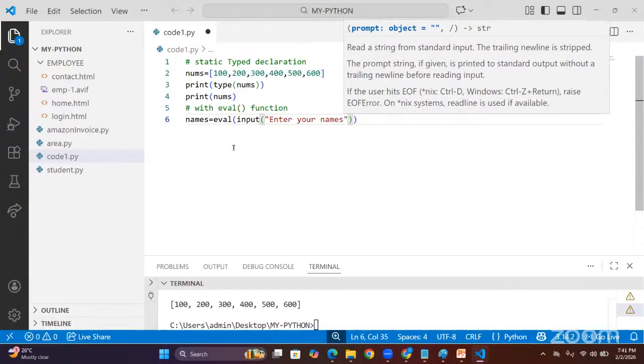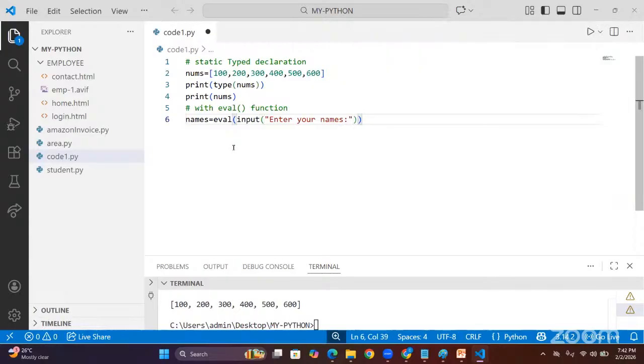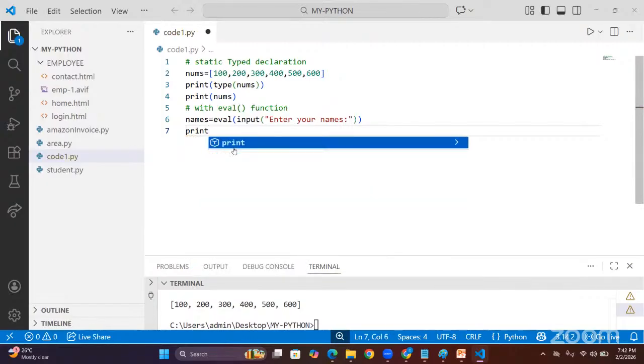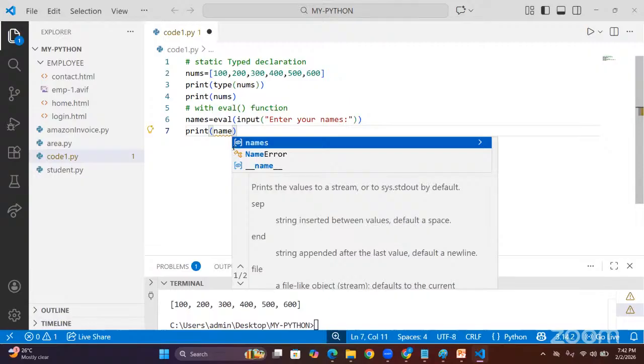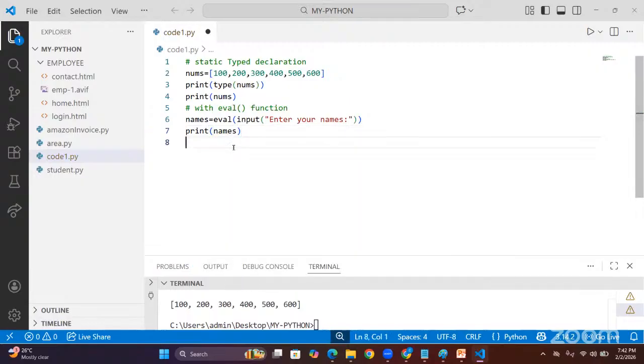It will ask for names, and after giving names as a list object, I am going to print names, the whole list of names.